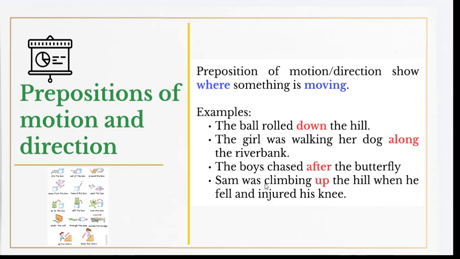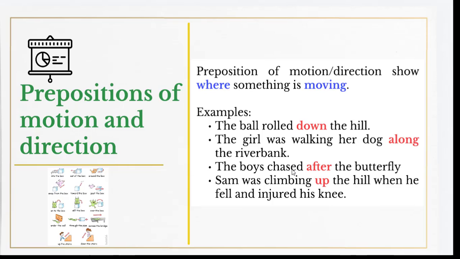Sam was climbing up the hill when he fell and injured his knee. Now, in the examples here, there is movement. The ball rolling down, so there is movement of rolling. The girl was walking, so there is movement, walking. Walking where? Walking along the riverbank.